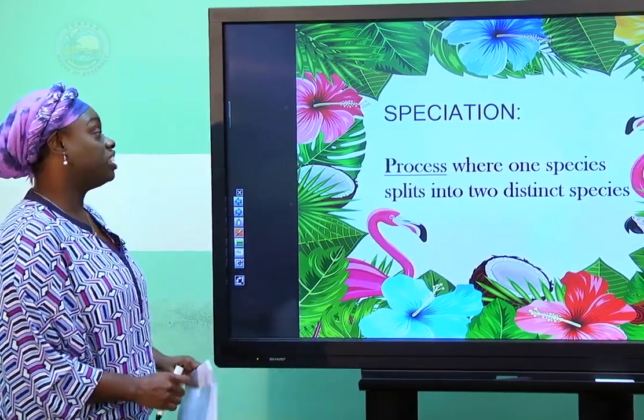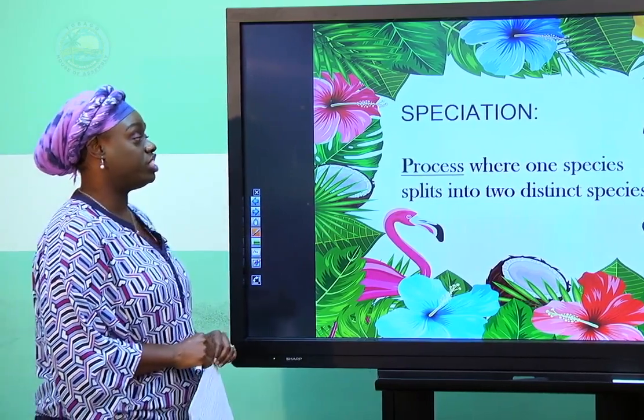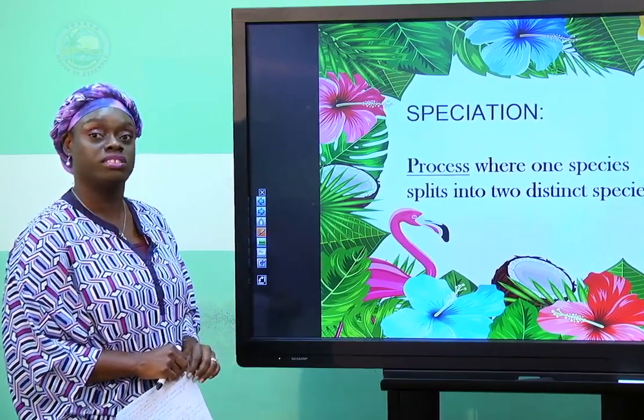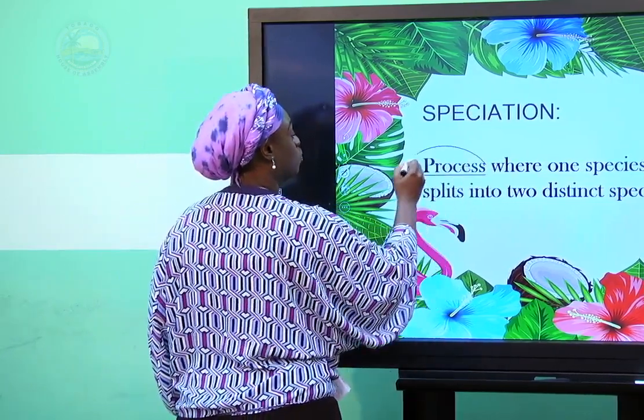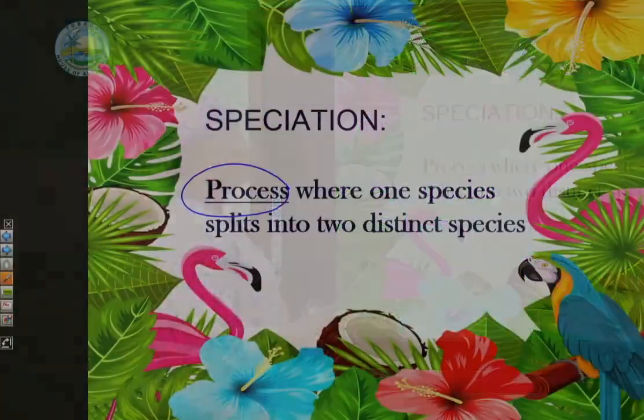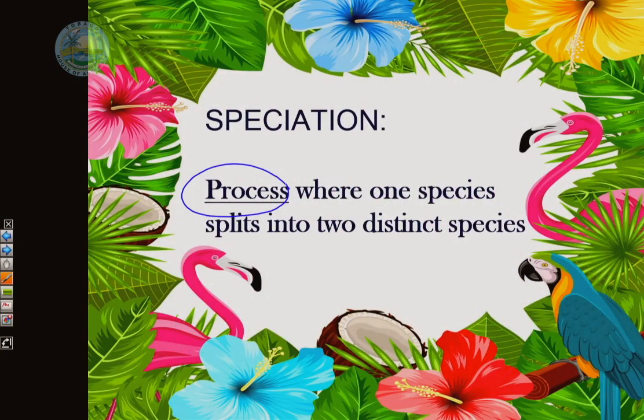Speciation. This is a process where one species splits into 2 distinct species. And we have underlined the word process to remind you that whenever you see the word process, you need to think that there are several steps that take place over a period of time. Speciation does not happen overnight.